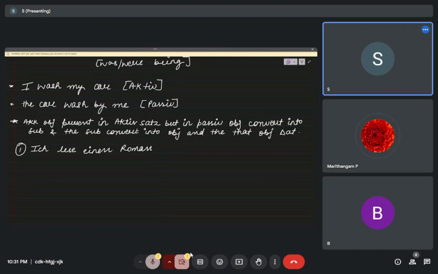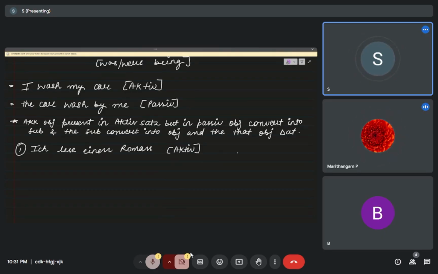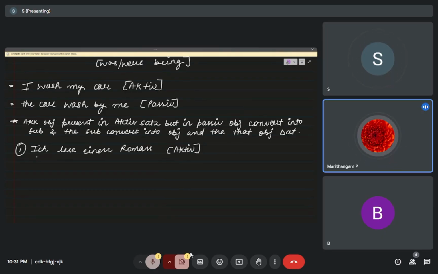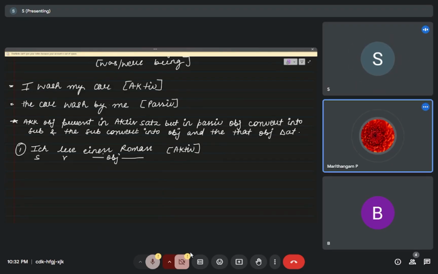Now this is an active sentence, and the focus is on the doer. Who is reading the novel? I. Here the subject is ich, lese is the verb, and Roman is the object. The object is accusative.